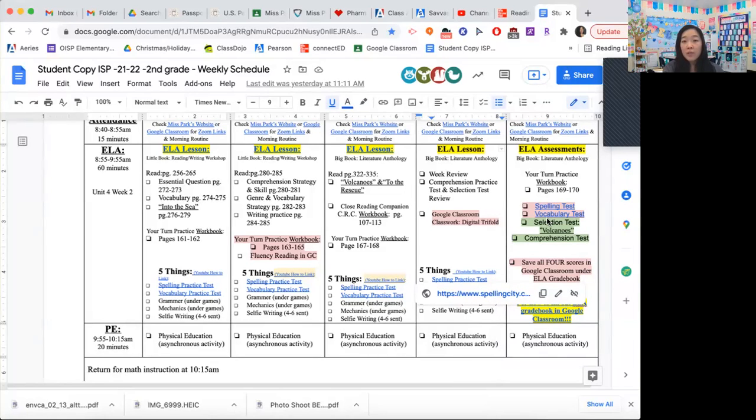We are on Thursday of Unit 4, Week 2. We're going to be doing a week review starting with our digital trifold, and then we're going to be reviewing for your selection and comprehension test tomorrow. Earlier this morning, we worked on our spelling, and some of you worked on your vocabulary practice tests.